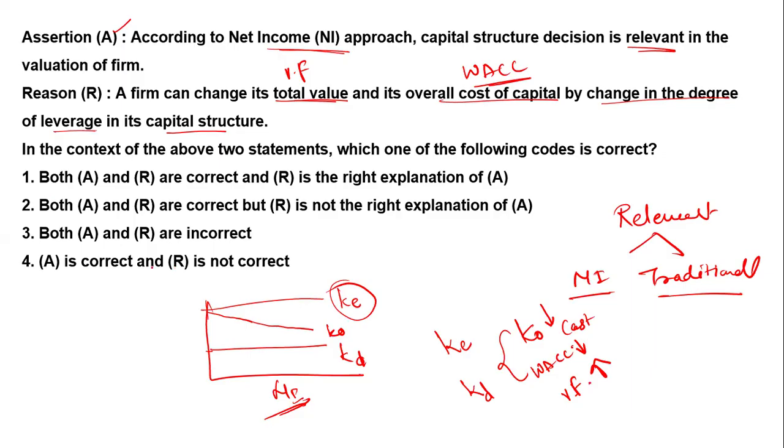In the degree of leverage, you can see there is a relationship between the cost of capital, cost of debt, and cost of equity. So the answer is that both A and R are correct, and R is a correct explanation of A. Now, why is it relevant?